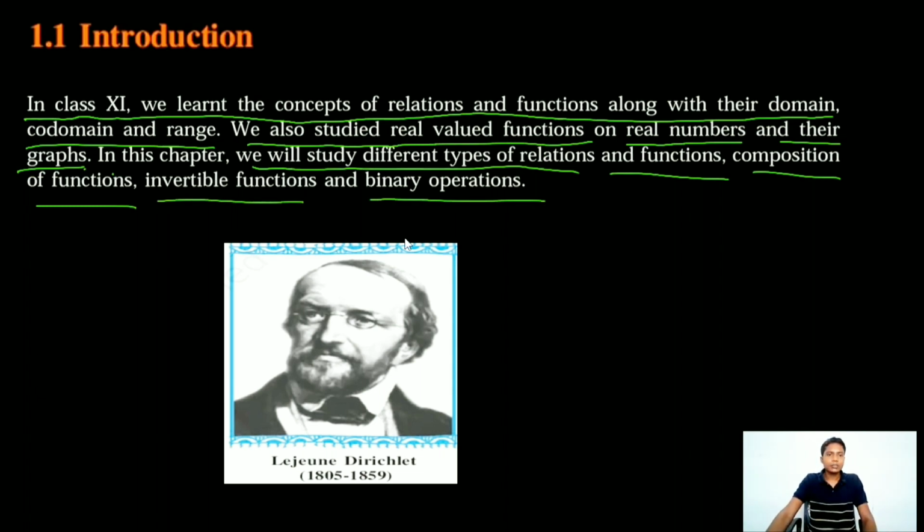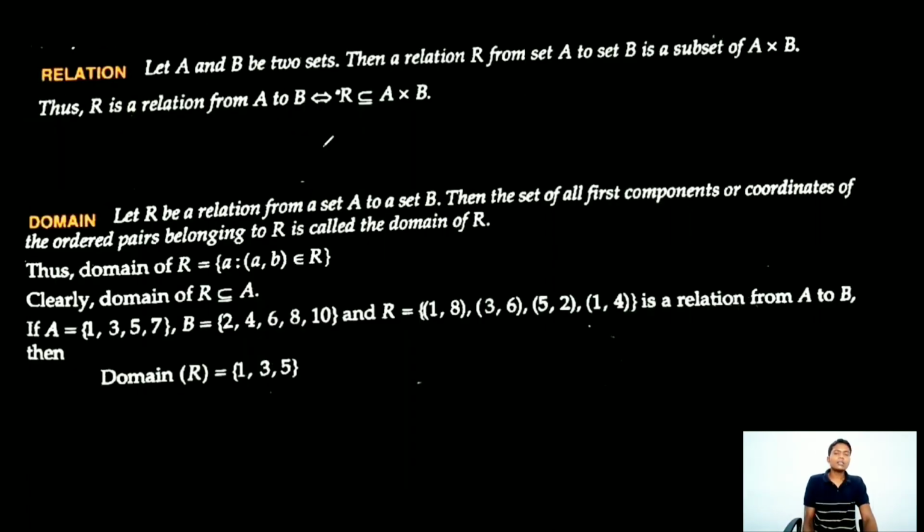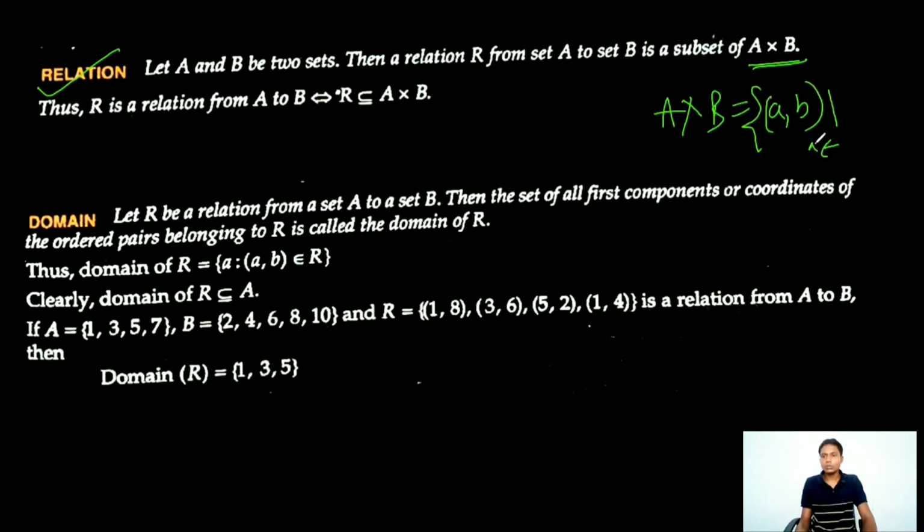First, what is relation? In class 11 you learned what a relation is. A relation is a subset of A cross B, where A cross B is the Cartesian product of sets A and B. This is a set of pairs (a, b), where a belongs to set A and b belongs to set B. This is the definition of Cartesian product.